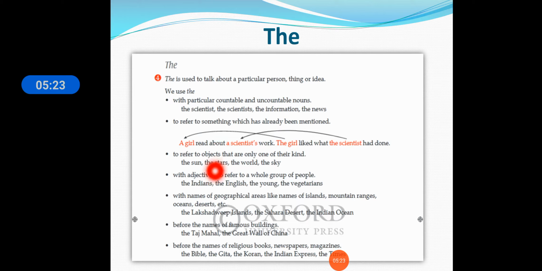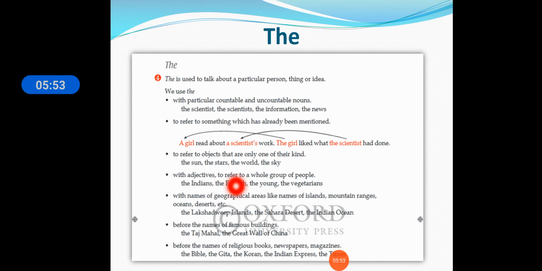The is used to refer to objects that are only one of their kind, meaning there is none other than its own. The sun, the stars, the world, the sky, they are only one of their type, so they are referred to as the. With adjectives, the is used to refer to a group of people, like the Indians, the English, the young, the vegetarians.